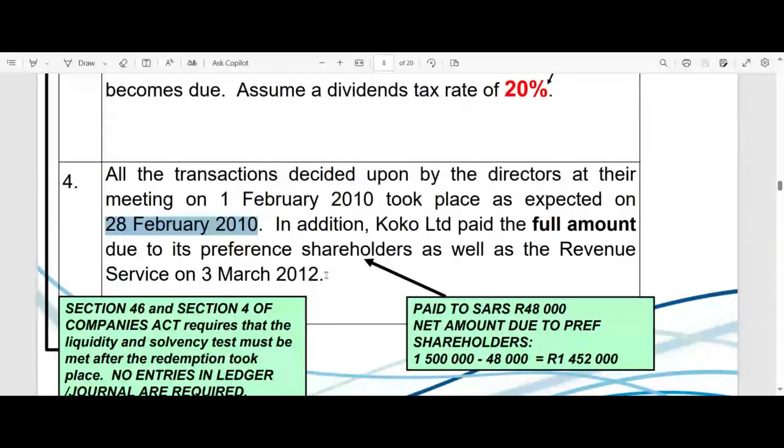Okay. So they say they paid the full amount due to the preference shareholders. In other words, the capital plus the premium plus 80% of the dividends, as well as the revenue service 3 days after the year end. Oops, that looks like 2 years and 3 days.